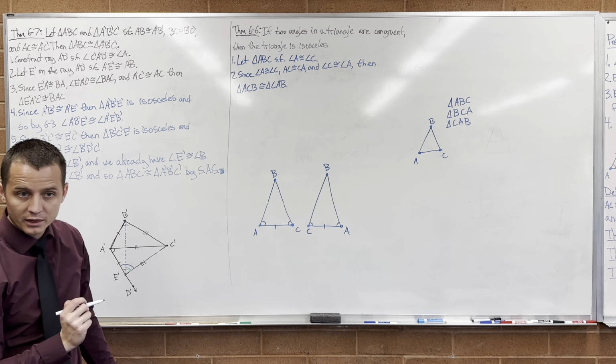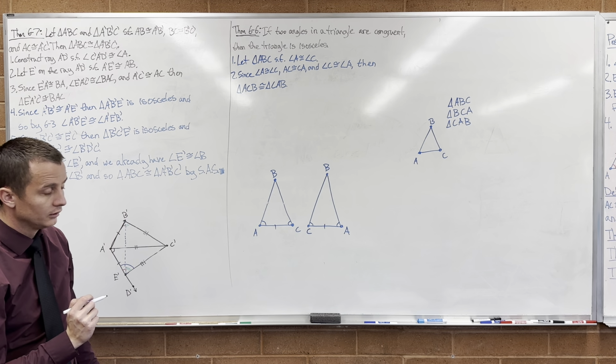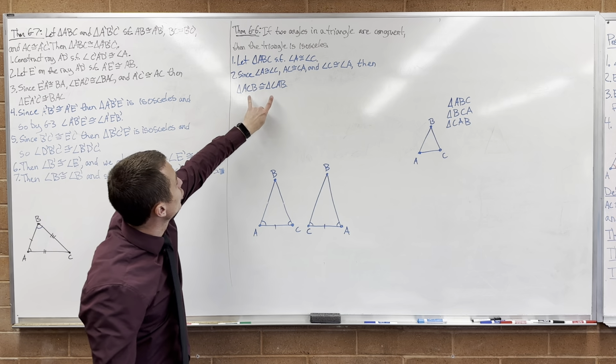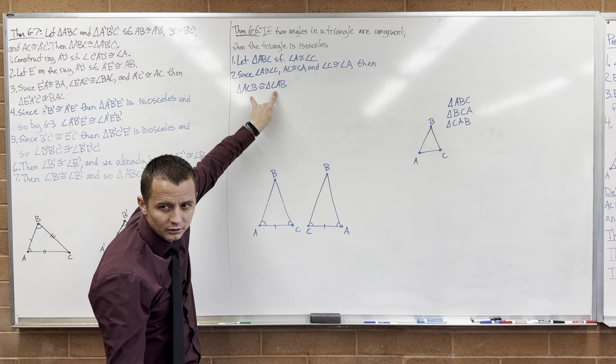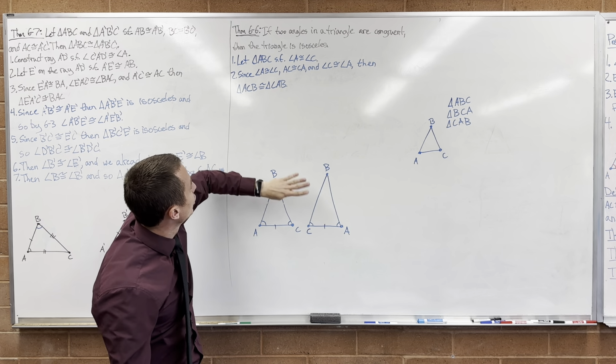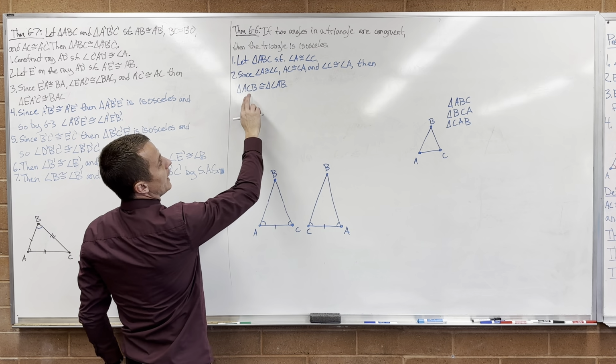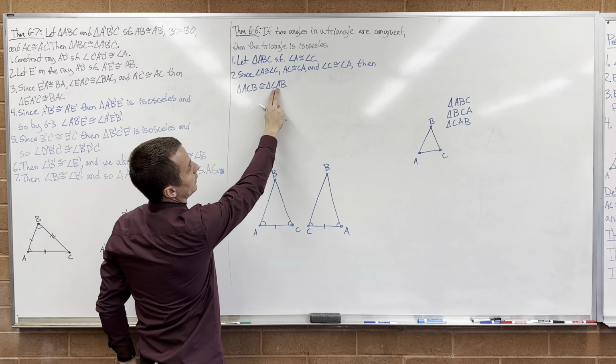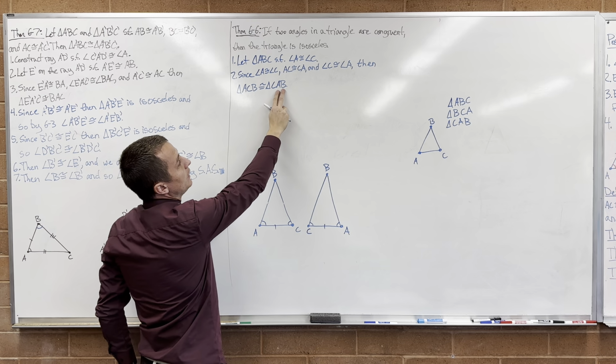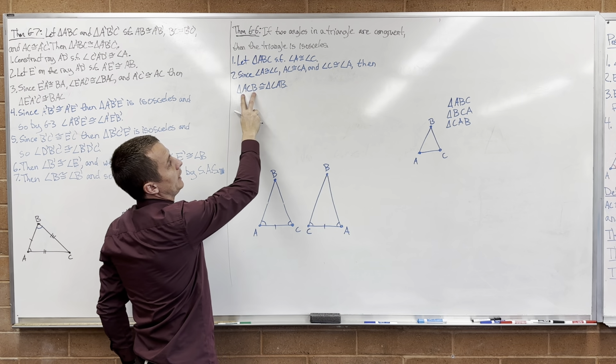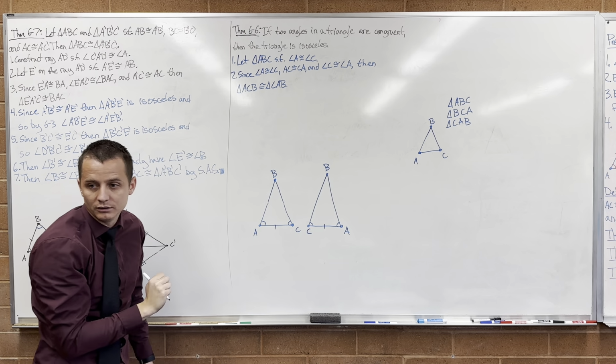You with me? Yep. Now, just looking at the fact that these are congruent, that means that the sides are the same, right? Ignore the picture for a second. That means that segment AC is congruent to segment CA, segment CB is congruent to segment AB, and segment AB is congruent to segment CB.